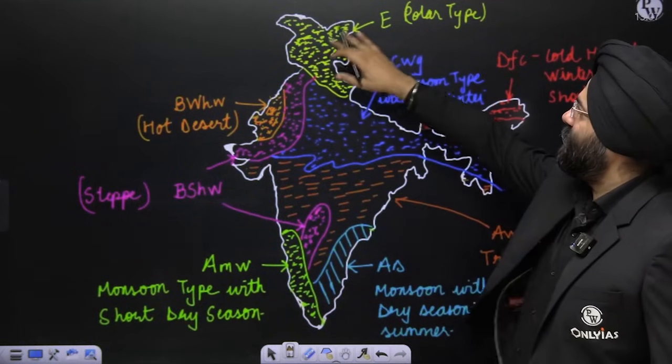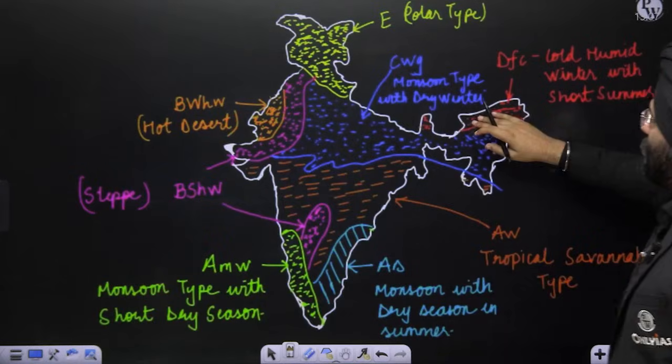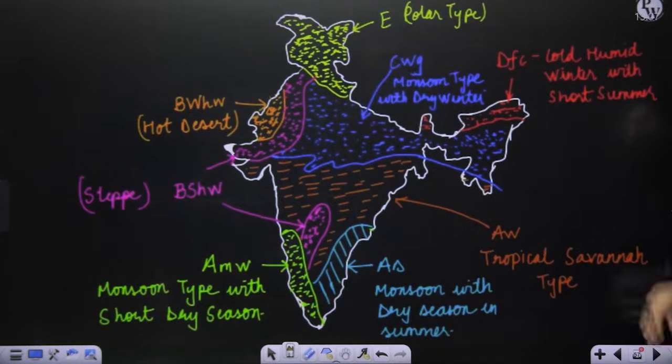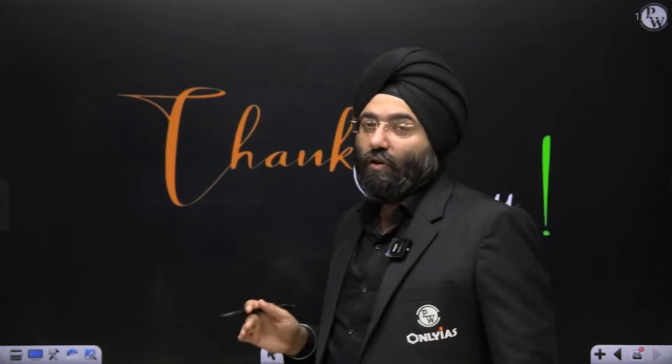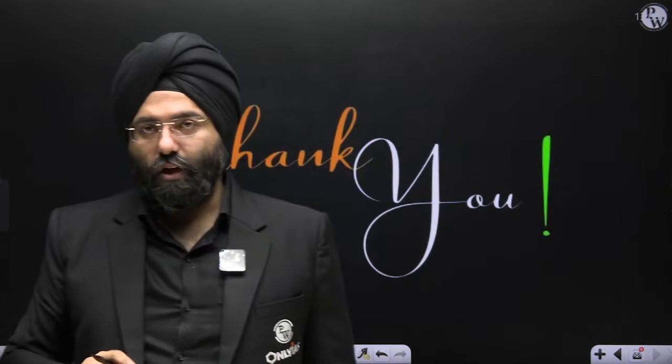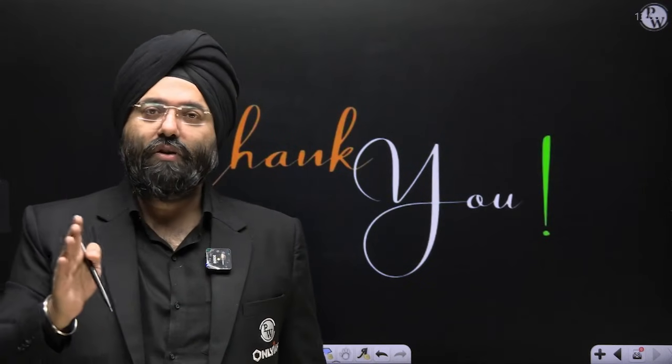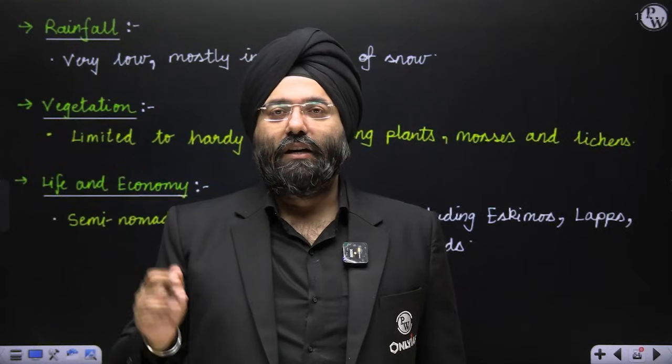This region is E, that is polar type of climate. And this in red is Dfc, cold humid winters with short summer. So this is basically the representation of the Koppen classification with respect to India. Now you know the world also, now you know India also in this particular classification which we have done.